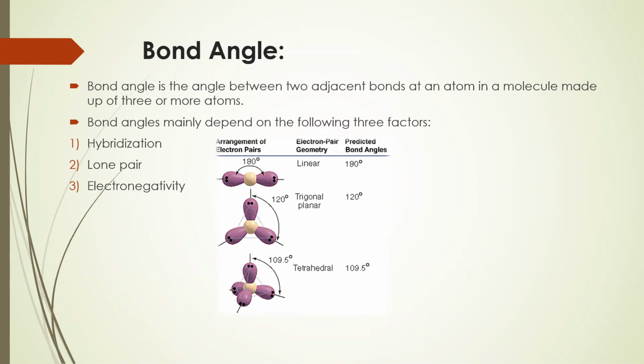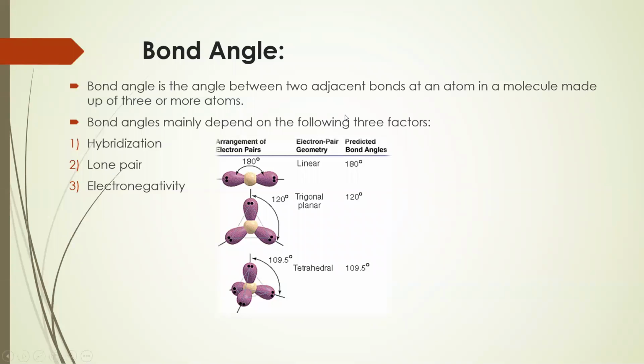Bond angles mainly depend on three factors: hybridization, lone pair and electronegativity.